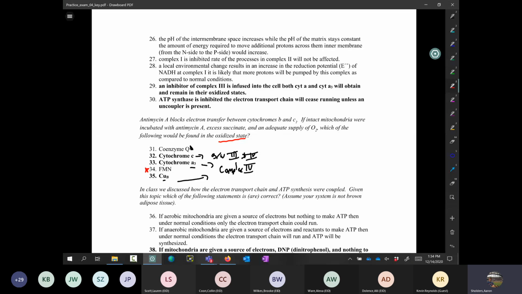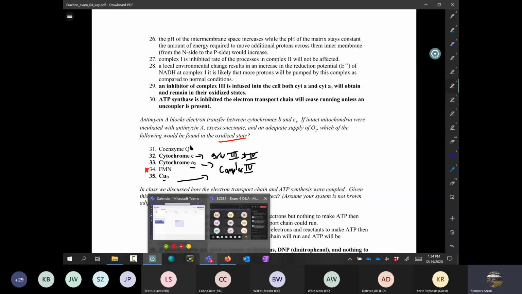And then everything in complex 1 and everything in complex 2 will obtain a reduced state as well. So FMN is part of complex 1, so it's not going to obtain an oxidized state, it will obtain a reduced state. Okay? All right, so hopefully that makes sense to those of you that were wondering about that question.